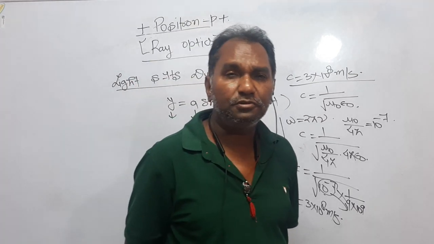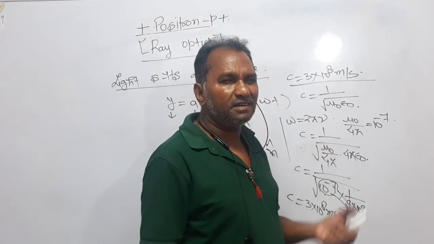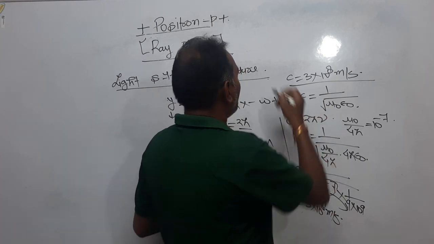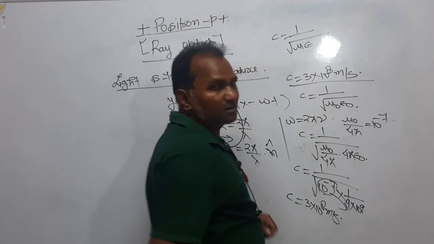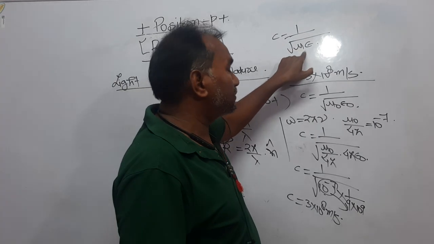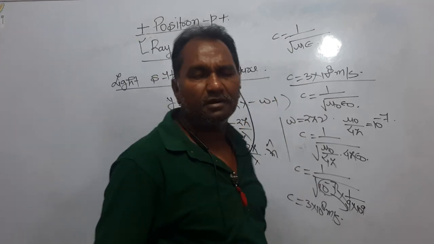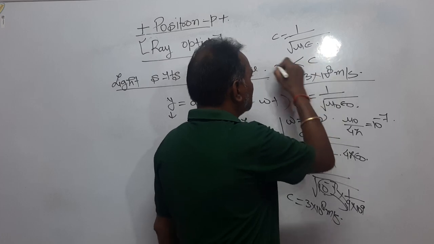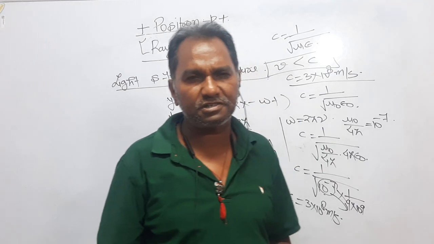Dear students, what will you do if you want to find the velocity of light in a material medium? Then mu naught and epsilon naught will be replaced: c is equal to 1 upon root of mu into epsilon. Now mu is the permeability of that medium, and epsilon is the permittivity of that medium. In this way you can find the velocity of light in any medium. The velocity of light in a medium is undoubtedly less than the velocity of light in vacuum. The velocity of light in vacuum is the maximum possible velocity, right?